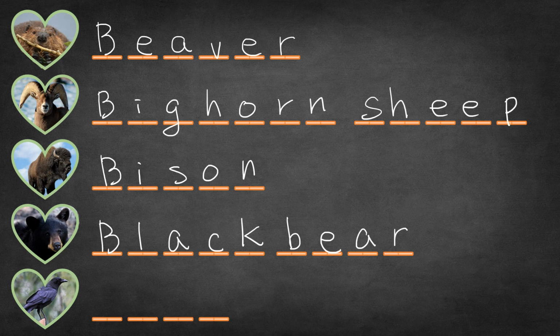Black bear. Okay, what is the name of the last animal? Yes, that's crow. How do you spell it? Okay, very good. C R O W.